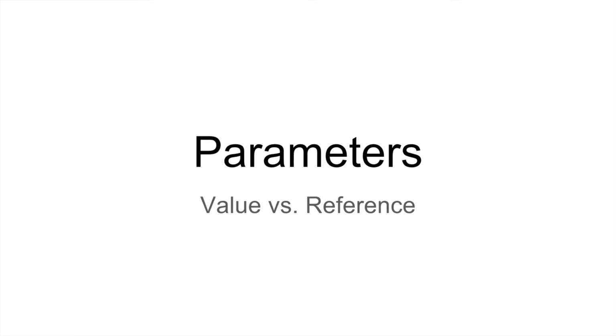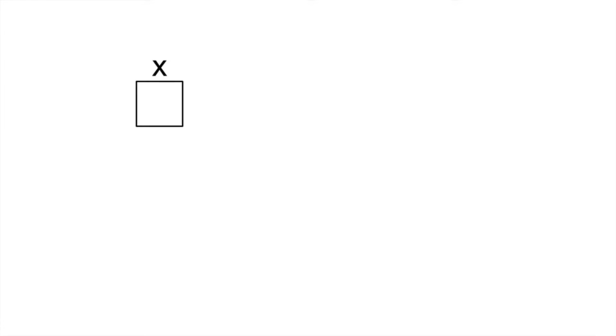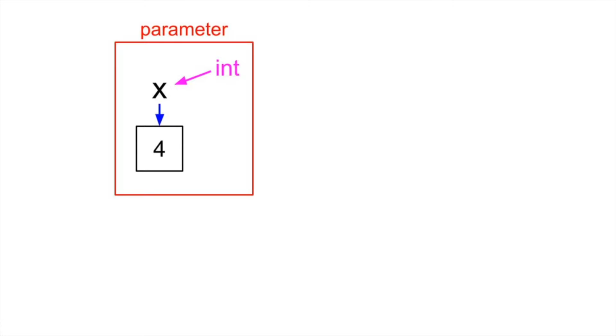So this is about parameters with value versus reference passing. We have an x, which is an integer that has a value of 4. And so x is referring to the 4 in memory. Whenever we send x as a parameter, the entire thing gets sent, right? So we're passing it by value. The entire thing gets sent over.